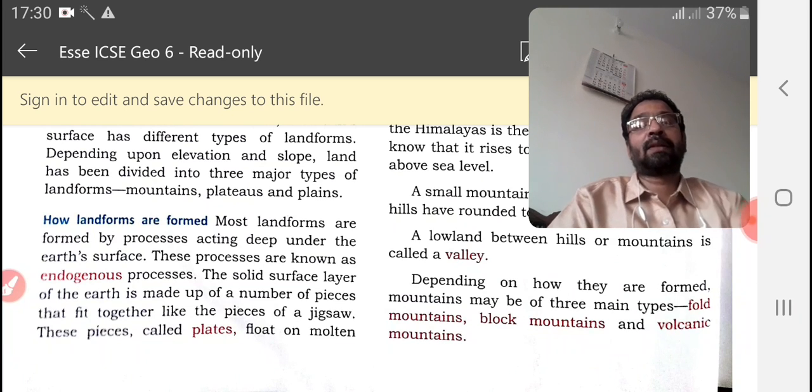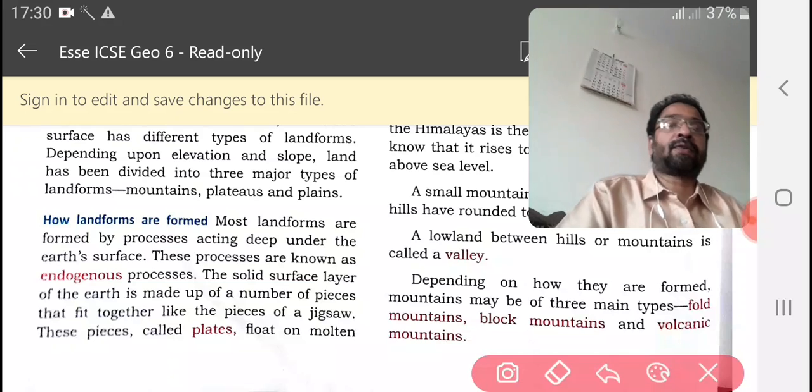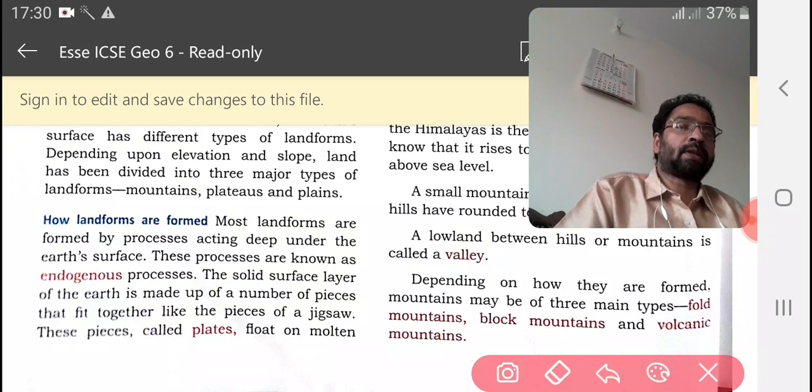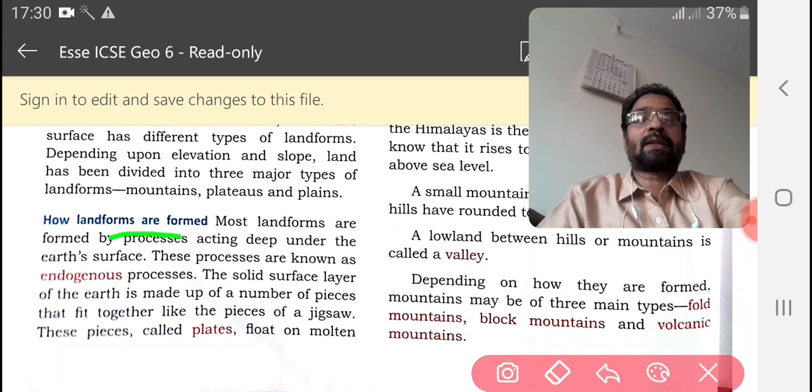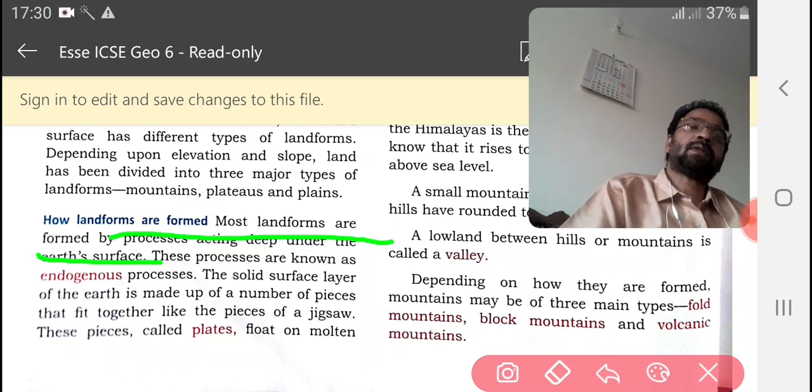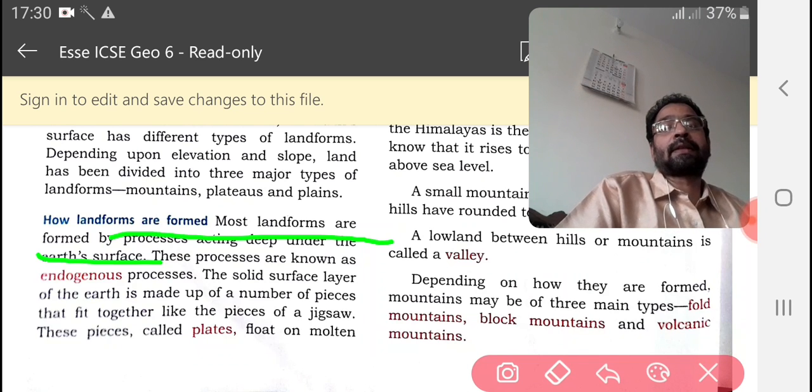Most of the landforms, either mountains, plateaus, plains or valleys, are formed by the action taking place under the earth's surface.